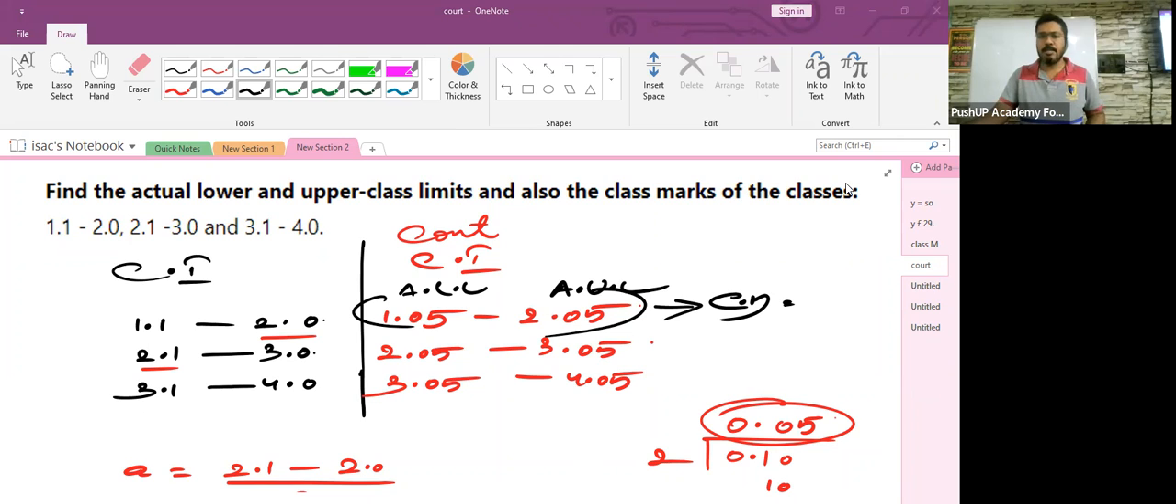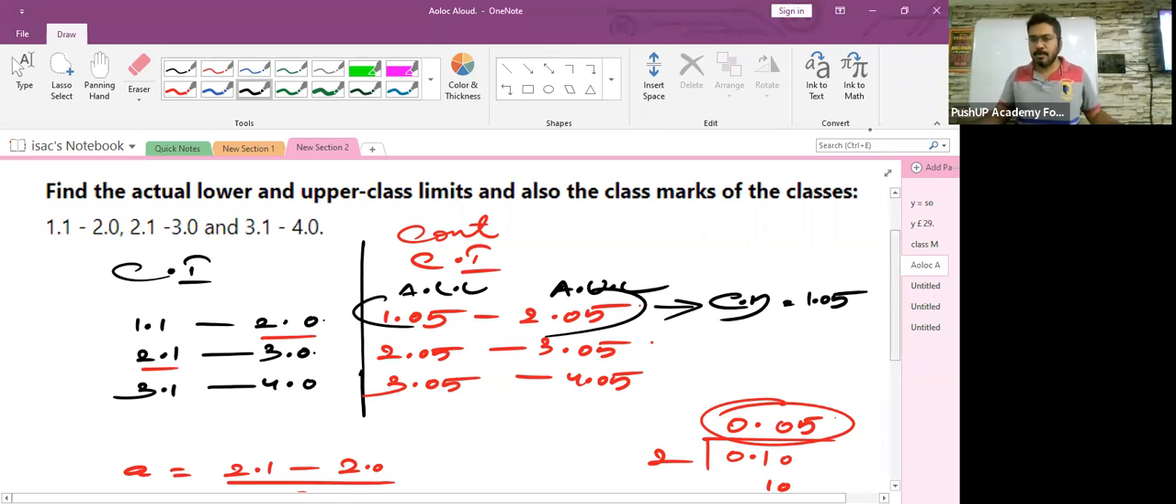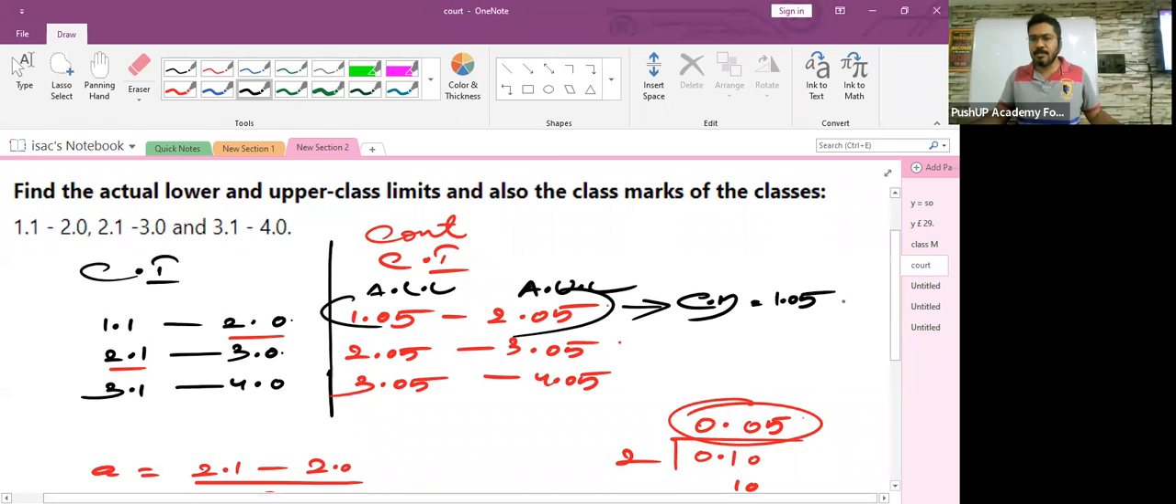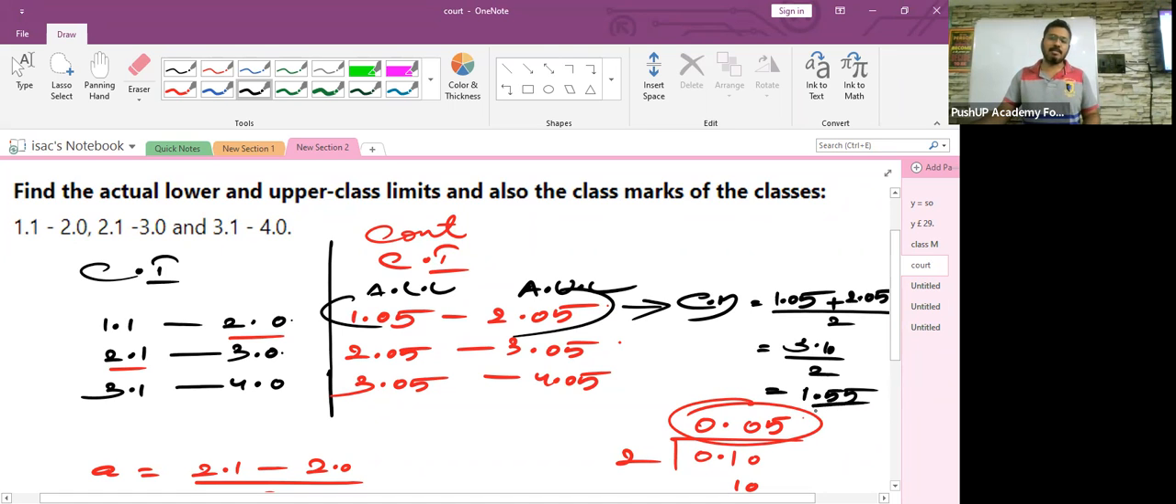Yes, sir. Tell me, what is the class mark of the first class interval? 1.05 to 2.05. 1.5? Yes, sir. 1.5. All right. You just need to find the average of the lower and the upper limit. So 1.05 plus 2.05 divided by 2. How much is the sum of these two numbers? 3.10, isn't it? 3.10 divided by 2. What is 3.10 divided by 2? 1.55. This will be the class mark or the mid value of the first class interval.